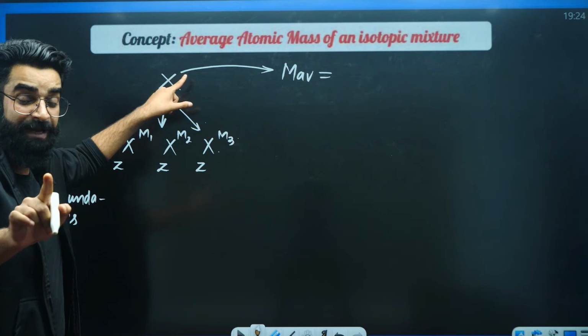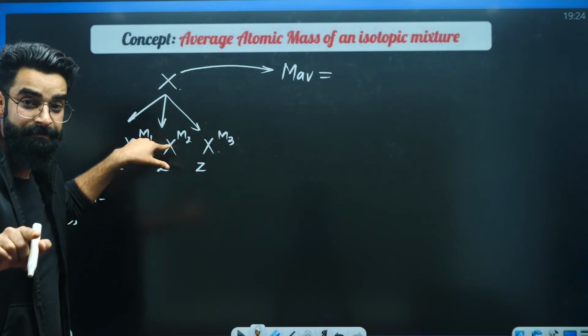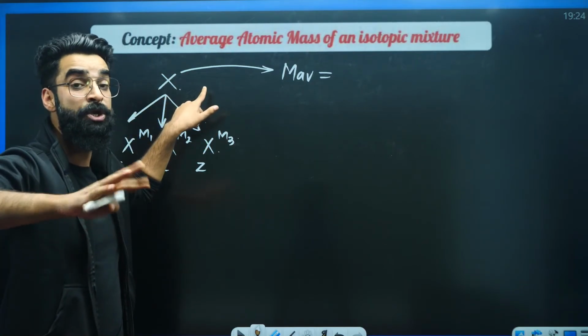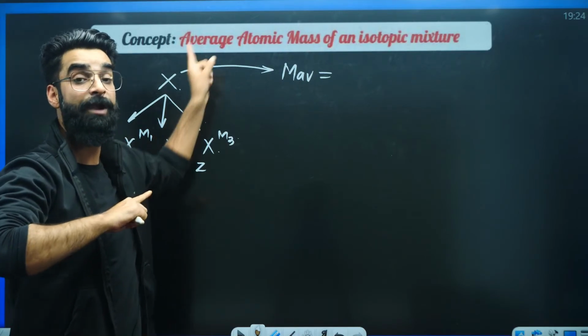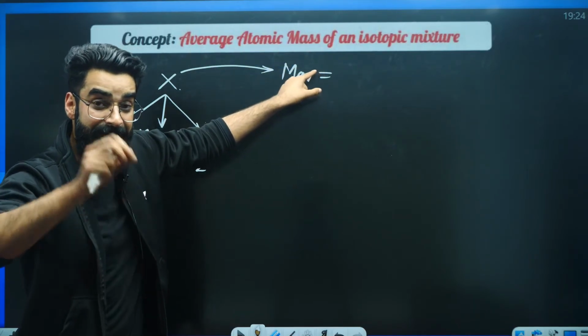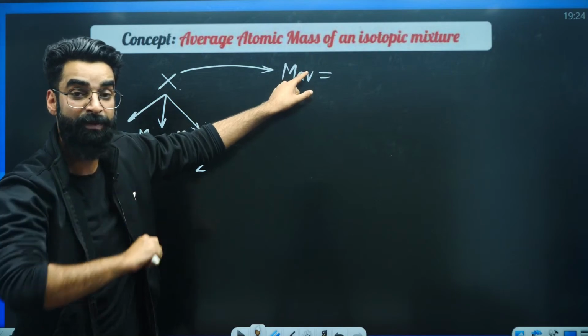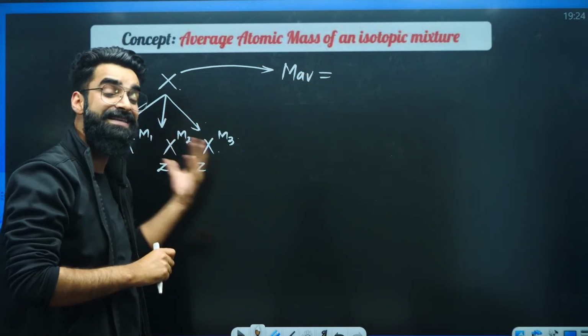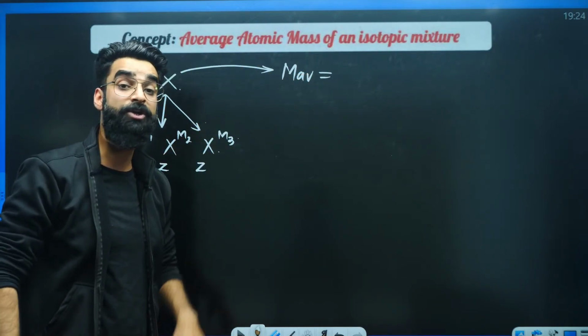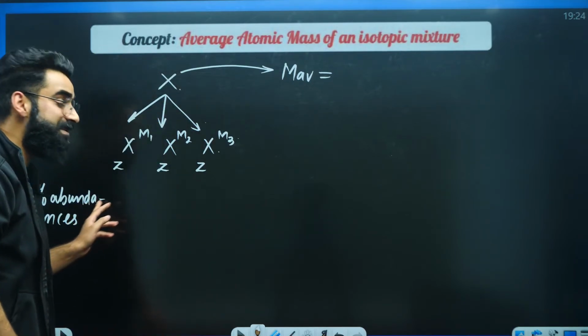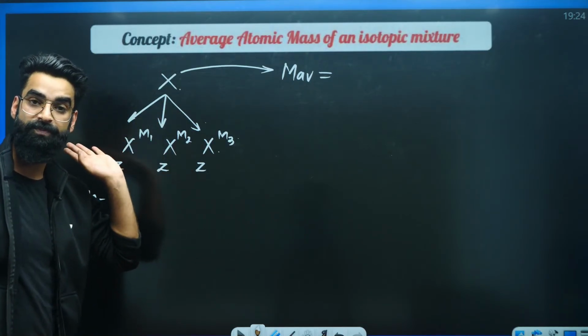Understand, whenever the element exists in the form of isotopes, we do not calculate the normal atomic weight for that element. We calculate the average atomic weight. And in order to calculate it, we need the percentage abundances of the isotopes.